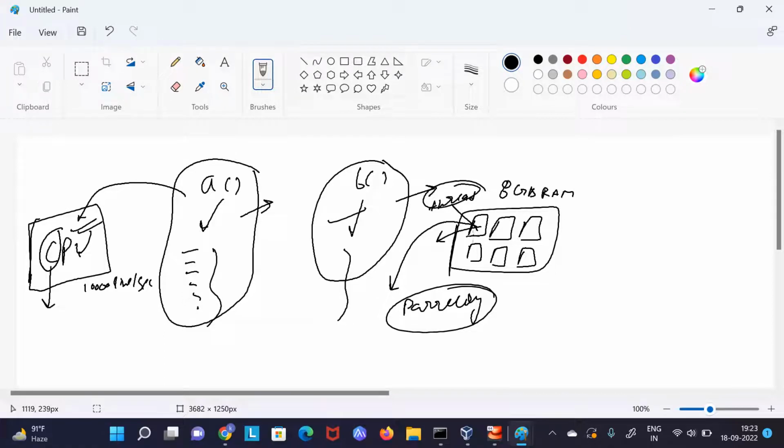Your CPU supports that. Okay, your chip supports that in your mobile and in your laptop. What it does is, in every core we have a lot of threads which can be created, and per thread we can run a process, whether it's listening to music from Spotify or whatever.